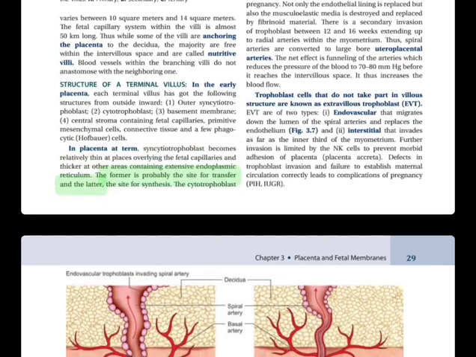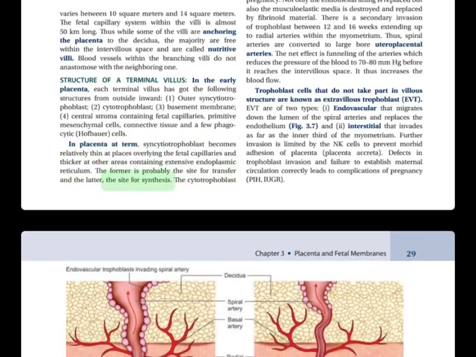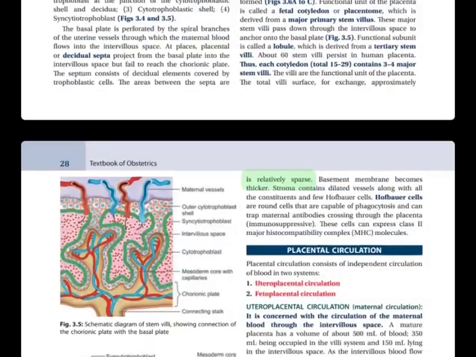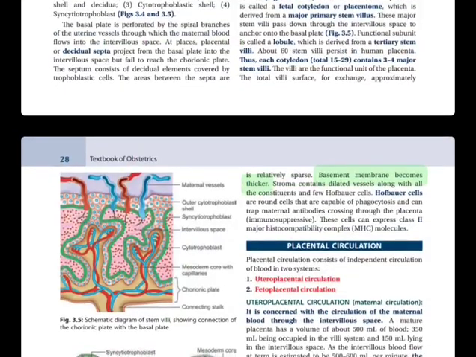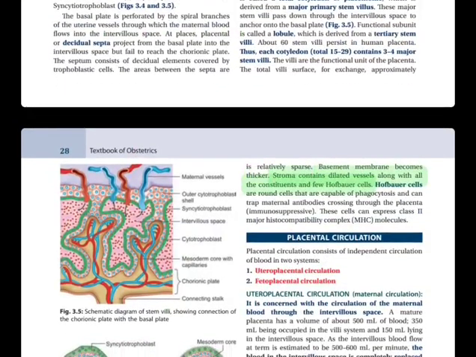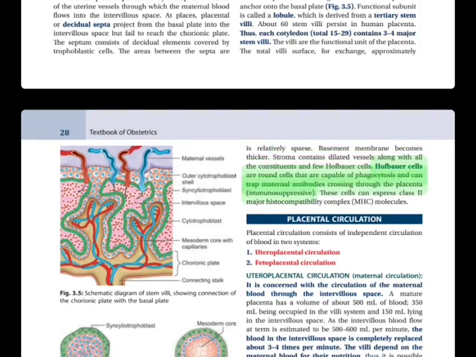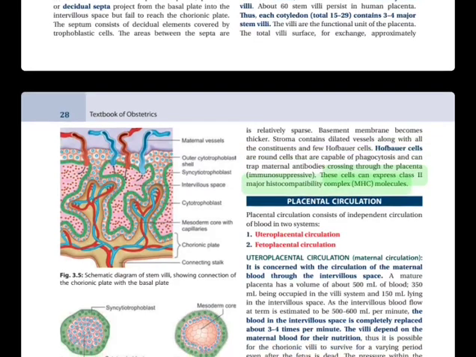The former is probably the site for transfer and the latter, the site for synthesis. Cytotrophoblast is relatively sparse. Basement membrane becomes thicker. Stroma contains dilated vessels along with all the constituents and few Hofbauer cells. Hofbauer cells are round cells that are capable of phagocytosis and can trap maternal antibodies crossing through the placenta, immunosuppressive. They can express class II major histocompatibility complex, MHC, molecules.